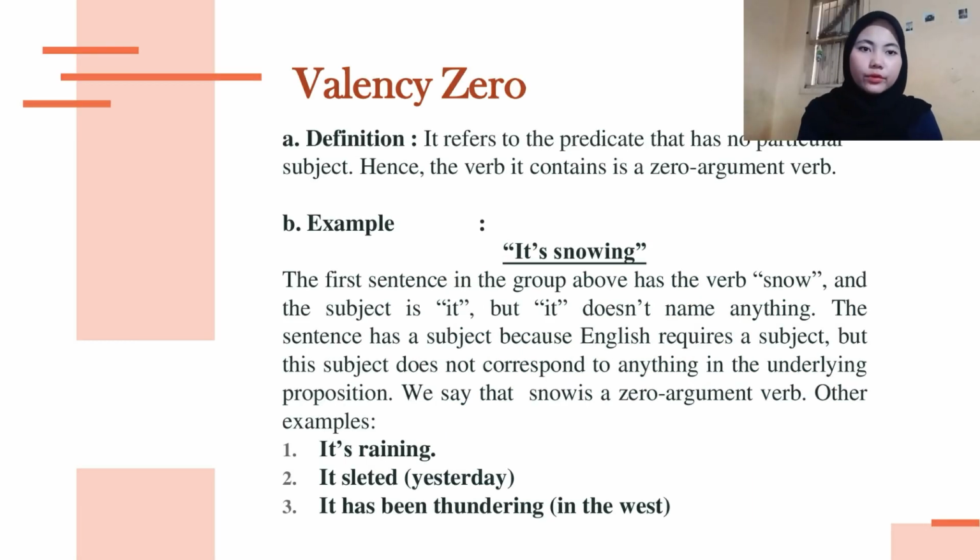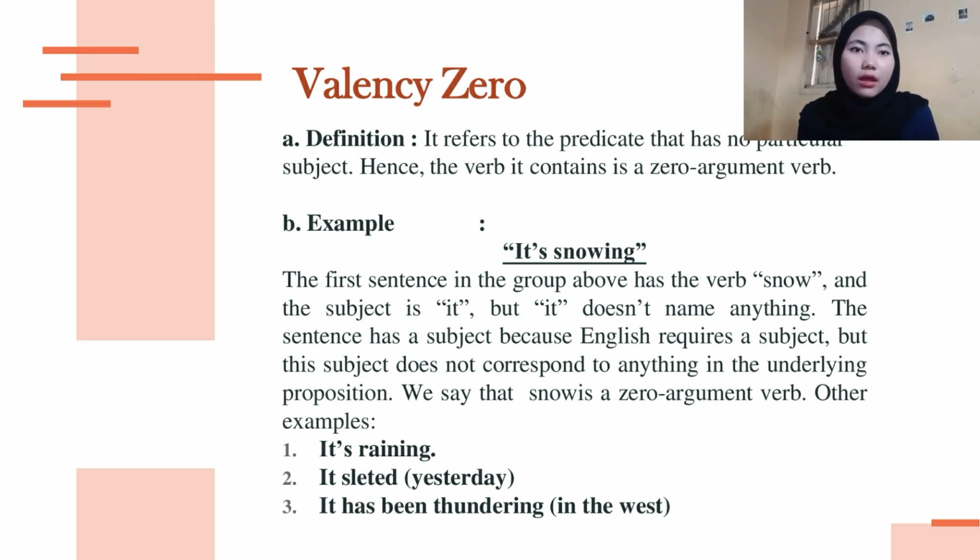Now that we know about Cradle's perspective, I want to tell you about valency 0, one of the categories of valency in Cradle's perspective. Valency 0 refers to a predicate that has no particular subject. Hence, the verb contains zero arguments. So valency 0 has a zero argument verb.